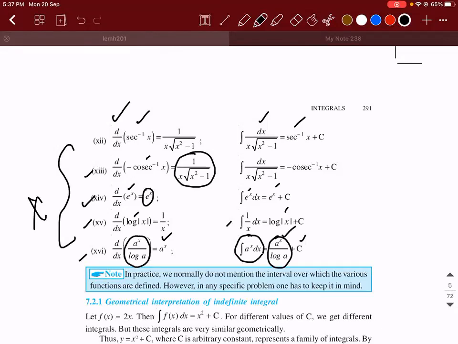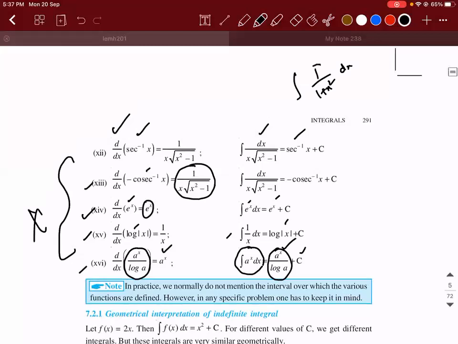Suppose there is a question: what is the integral of 1 by 1 plus x square dx? Suddenly you don't remember, you got stuck in the exam hall. Then what are you supposed to think? You need to recollect the derivatives. You will start thinking, derivative of which function would have given me 1 by 1 plus x square? Tan inverse of x. So tan inverse of x plus c.